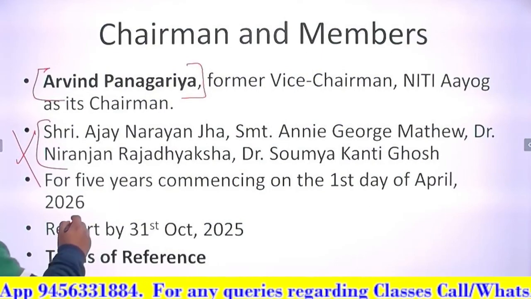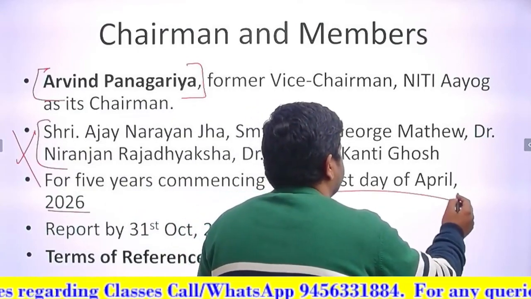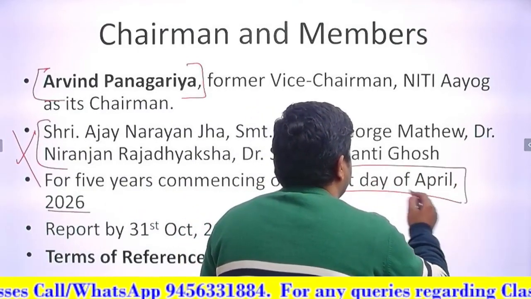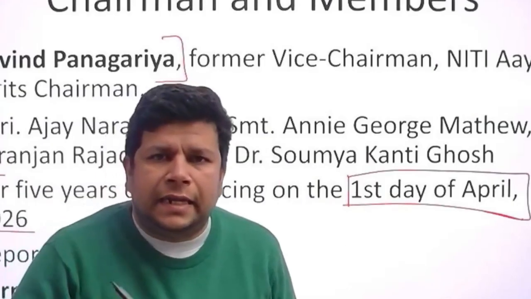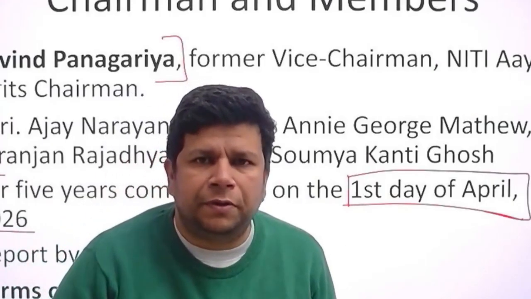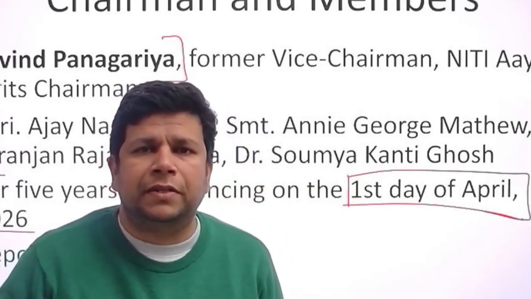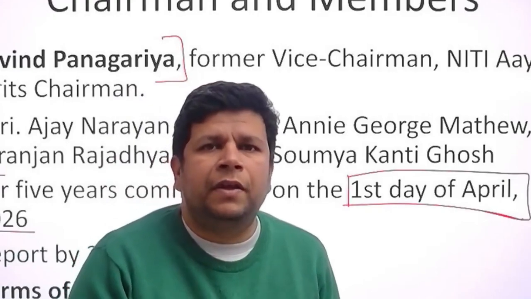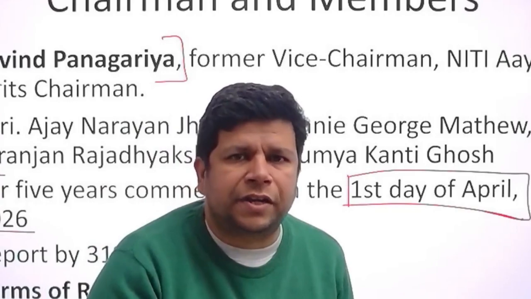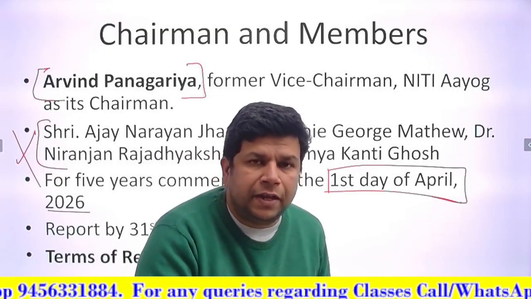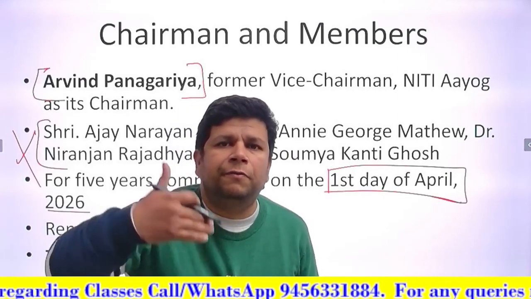Now, what is the duration? The duration is 5 years starting from 1st day of April. Why 1st day of April? Because that is when the new financial year starts, and till financial year 2025-26, which ends on 31st of March 2026, we already have recommendations of 15th Finance Commission in action. So currently also they are dividing the revenues, but according to 15th Finance Commission, this is for future.